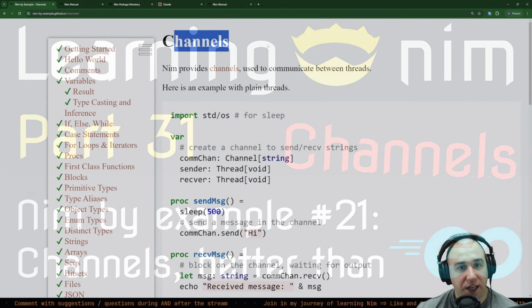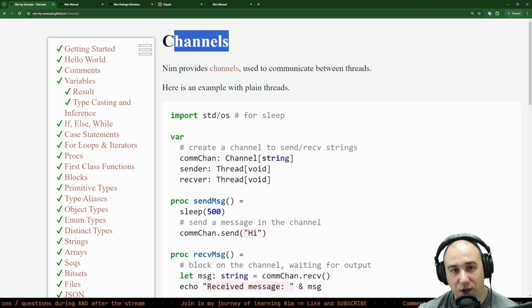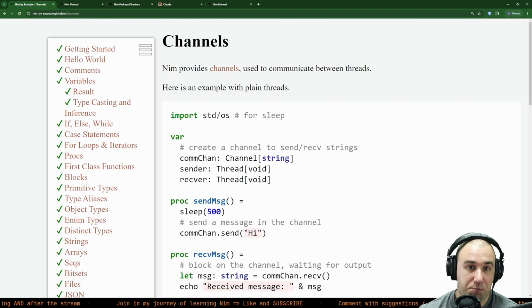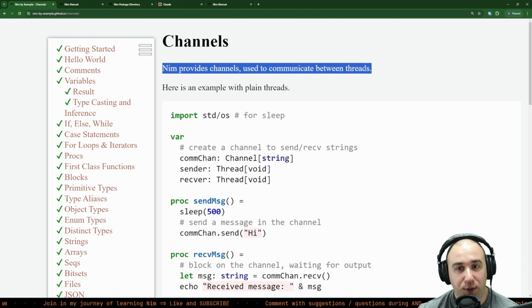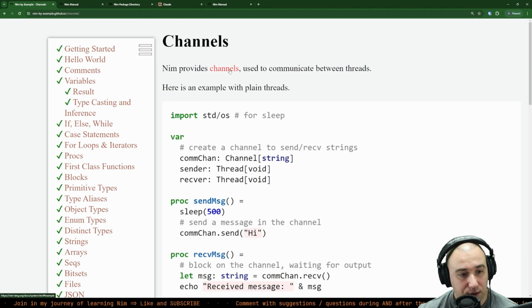Channels. Okay, so this just smells of the Go language. The moment I hear channels, this is what Go is known for, although C#, for example, has channels as well that work pretty much the same way. Okay, Nim provides channels used to communicate between threads, and channels links to docs for it.